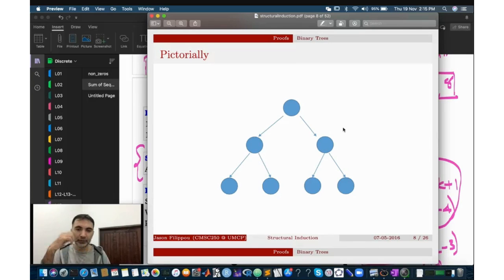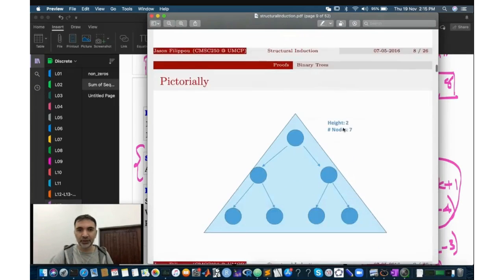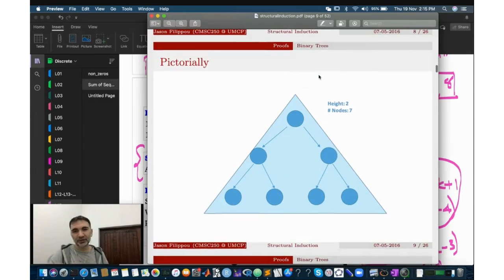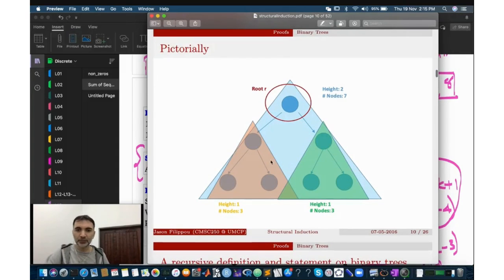All right, so that's sort of a binary tree. But if you look at the binary tree जो हमने ऊपर देखा है, there is sort of a recursive thing going on here. The thing is that you have a node, उस node से दो arrows जा रहे हैं, and those arrows go to a part of the tree which is itself a binary tree. Okay, so this is a root. On the left of it is a binary tree, and on the right of this node is also a binary tree. Okay, so which means that you can actually define a binary tree in a recursive fashion.